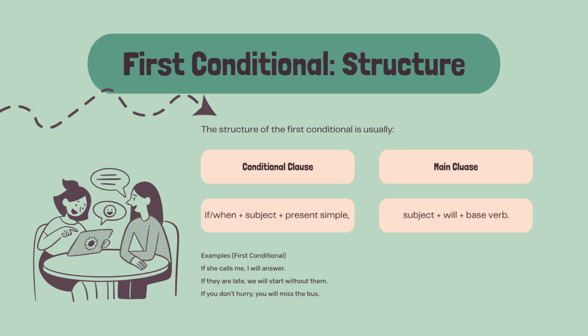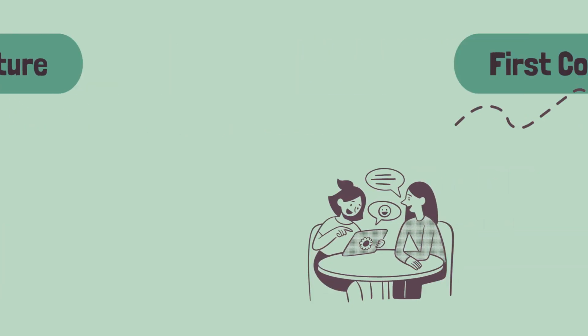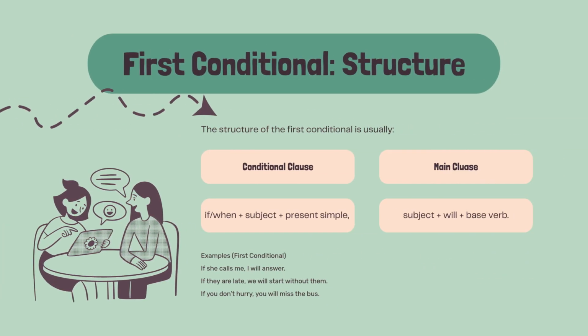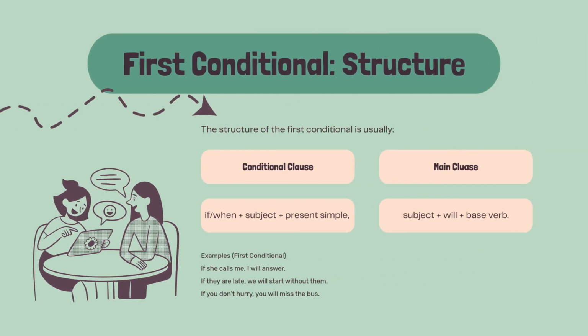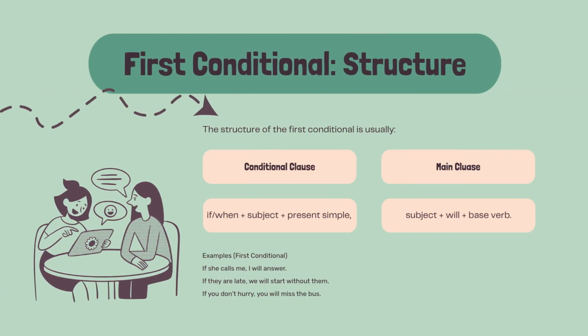First conditional. Structure. The structure of the first conditional is usually conditional clause: if, when, plus subject, plus present simple, comma. Main clause: subject, plus will, plus base verb.